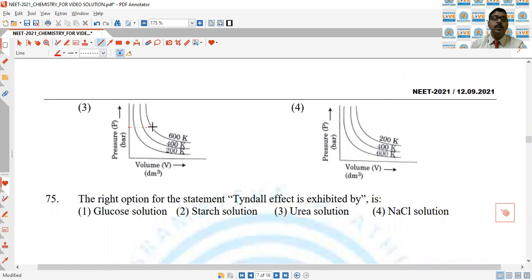So the corresponding volume of this is this one and this one. And according to Charles law, at constant pressure, volume is directly proportional to temperature. Because volume corresponding to this temperature is highest, this temperature should be more than this one. So third is the correct answer of this question.